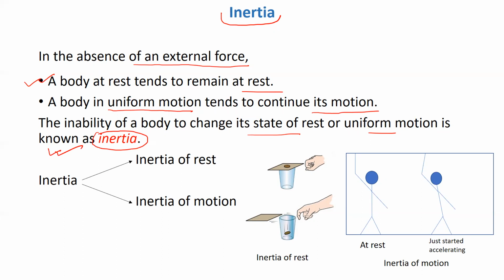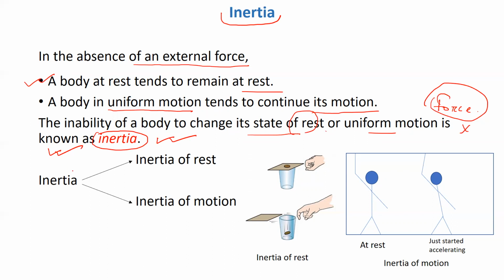And when will the body lose its inertia, or simply, when will the body change its state of rest or uniform motion? When it is acted upon by a force. If there is no force, then the body will maintain its state of rest or uniform motion, and this is known as inertia. So inertia is simply the willingness of the body to maintain its current state of rest or uniform motion.